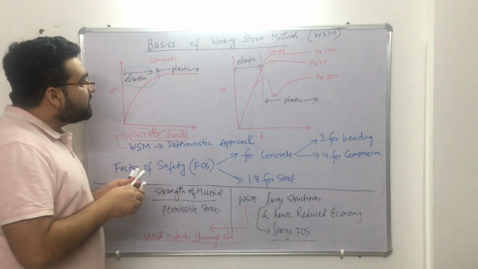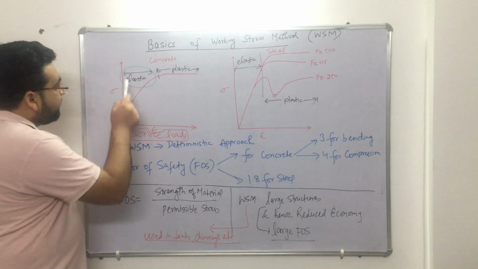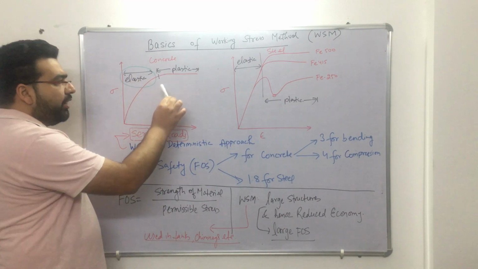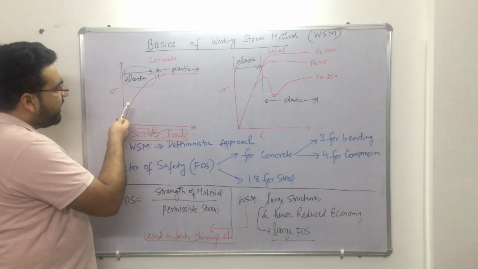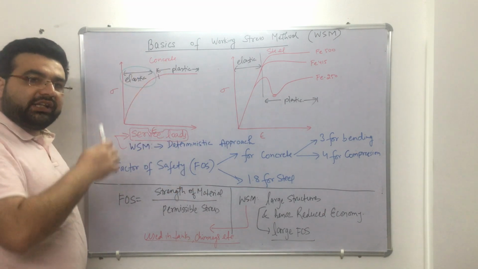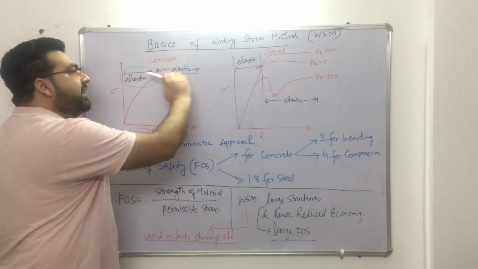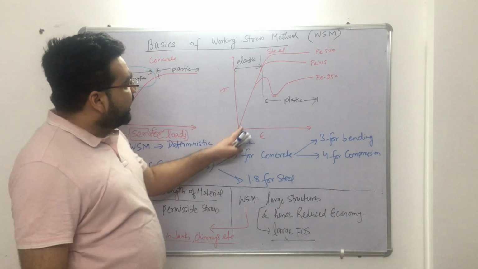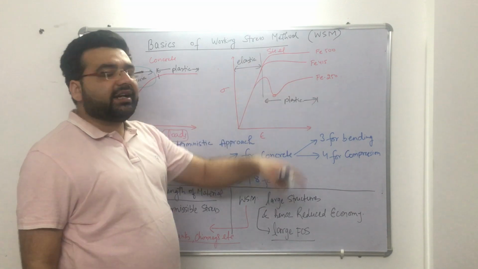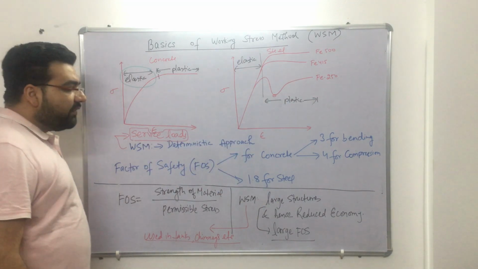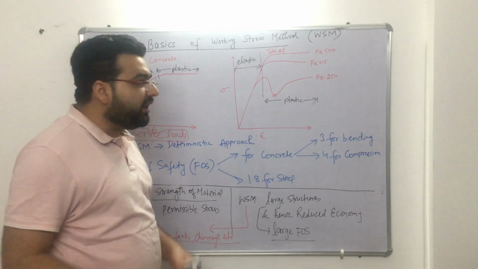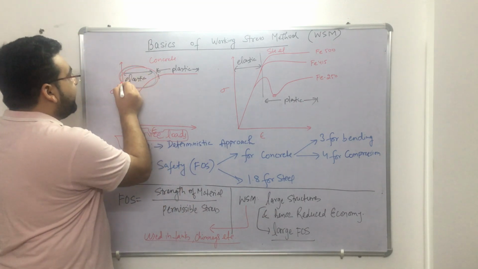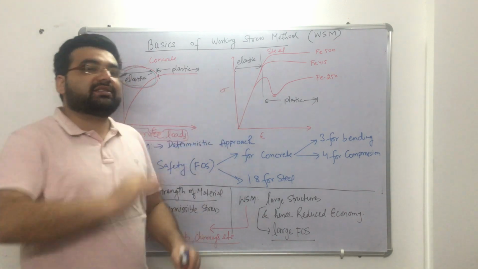I have already told you that the stress-strain curve for concrete is initially parabolic, but for idealized behavior we can also assume it to be straight initially, up to the elastic limit. After that it behaves as plastic in nature. Similarly for steel, initially it is elastic and after that it is plastic in nature. But in the working stress method we are not going beyond this region, that is, the elastic region.